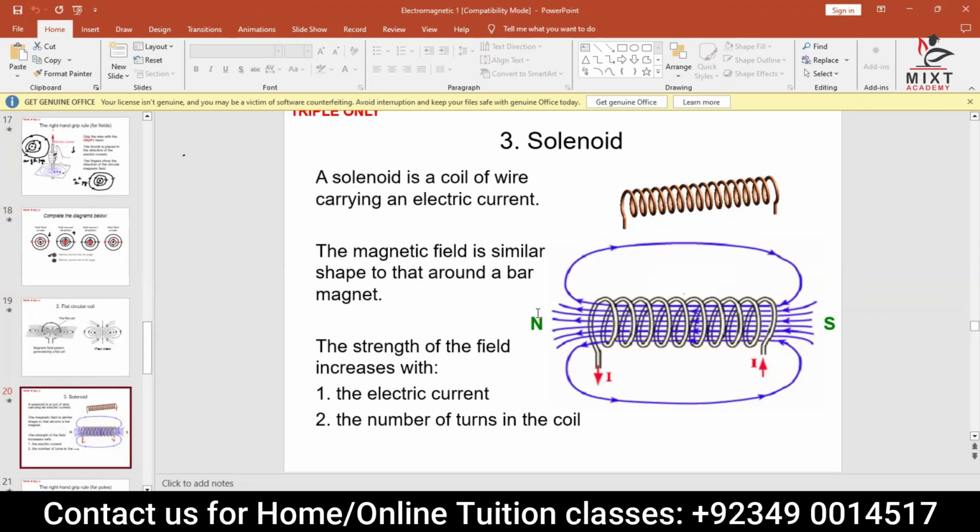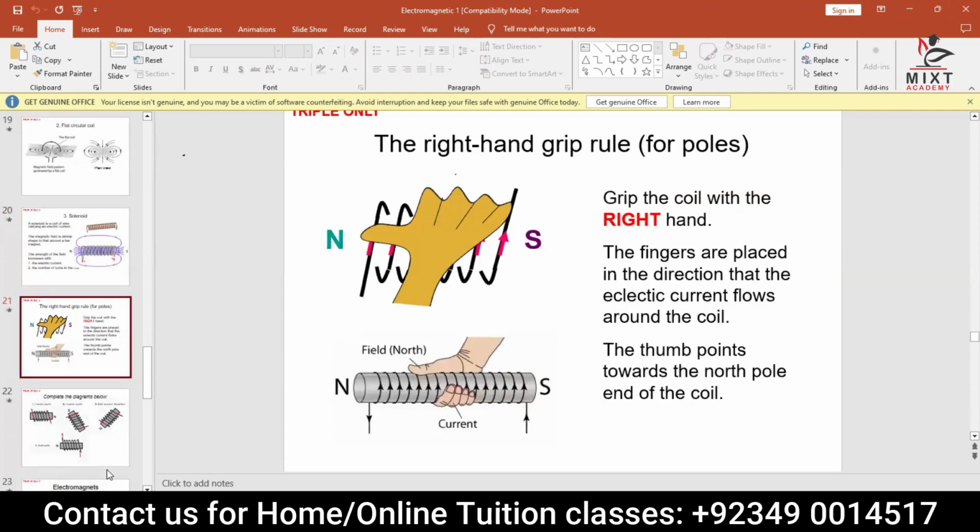I want you to write from here to here, and only draw the first diagram. You do not need to draw the second one. Draw the first diagram and write everything. Okay, next slide. Everyone wrote it?